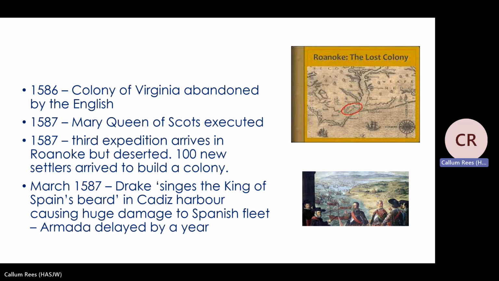So there's a 3rd expedition that arrives in Roanoke, but as they get there, they find that all of the other colonists who had gone previously have gone. They don't know where they've gone, and so 100 new settlers arrive to build a colony. At this stage, Elizabeth sends Drake to go and attack the Spanish building process in Spain. So Drake sends some ships to Cadiz Harbour, and they cause huge damage to the Spanish fleet. They don't completely destroy the Spanish fleet, but it does mean that the Armada is delayed by a year as it rebuilds. So it's buying England time.